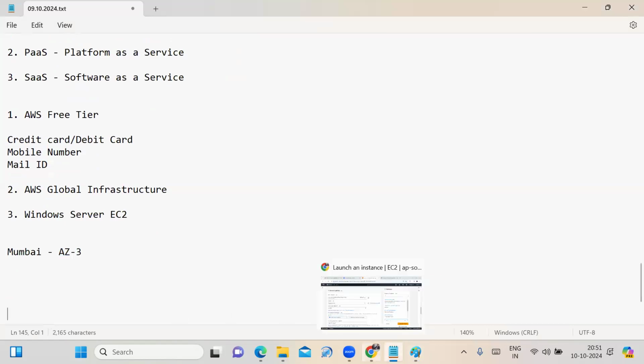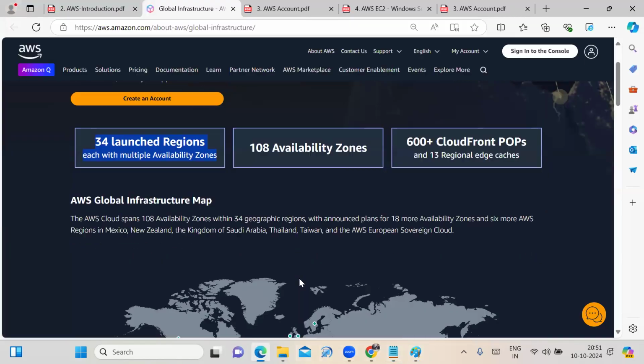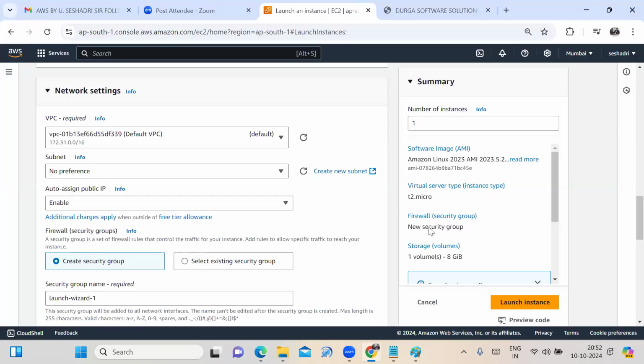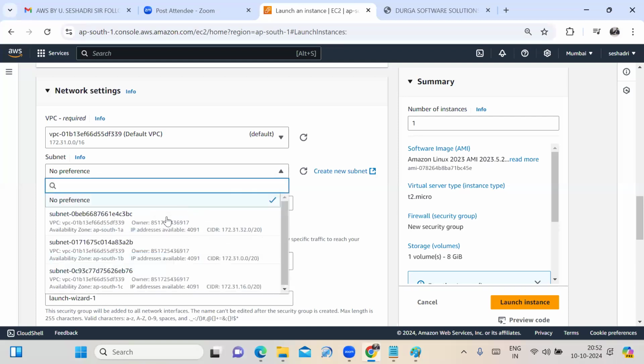That's why they are planned in each region. You may take any region: the North Virginia region, the Mumbai region, the Singapore region. In any region, more than one availability zone is there. Sir, in the Mumbai region, how many availability zones are there? Three availability zones. Now we look at this: AP South 1A, AP South 1B, AP South 1C.